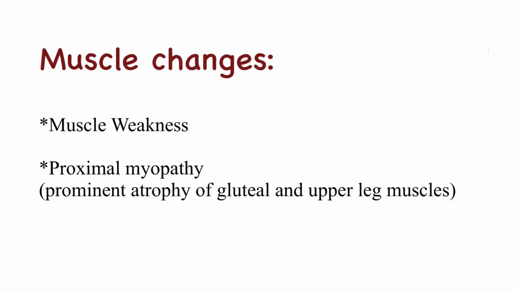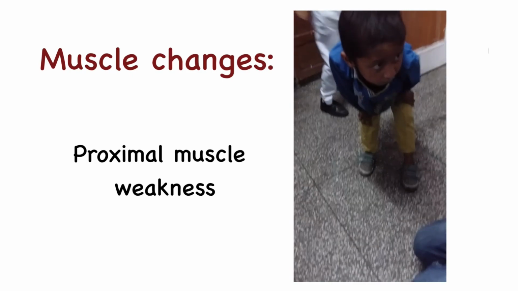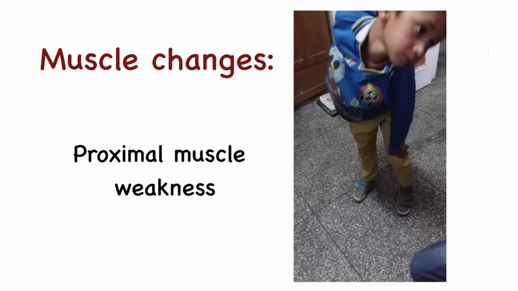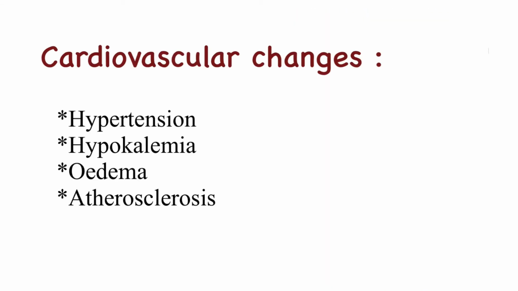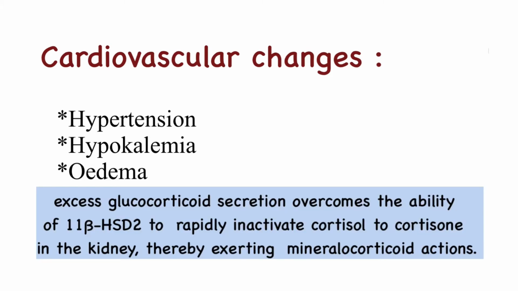Steroid toxicity leads to proximal myopathy. This child has difficulty in getting up from the squatting position due to proximal muscle weakness of the lower limbs. Cardiovascular changes include hypertension, hypokalemia, edema, and atherosclerosis. Excessive glucocorticoid secretion overcomes the ability of 11-beta hydroxysteroid dehydrogenase 2 to rapidly inactivate cortisol to cortisone in the kidney, thereby exerting mineralocorticoid action of the glucocorticoids.